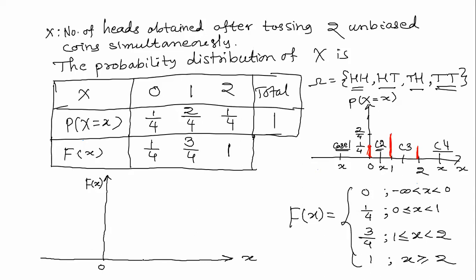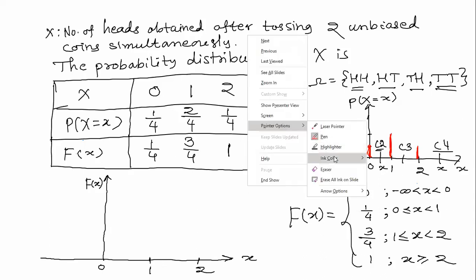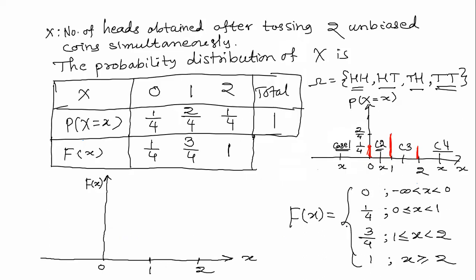Okay, then 0, 1 is I am drawing 1 here and 2 is here. Now see, capital F of x equal to 0. Let me use some another color. When x is from minus infinity to less than 0, capital F of x is also 0, something like this.